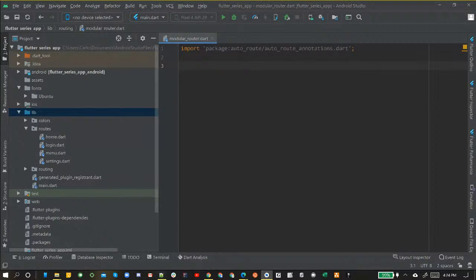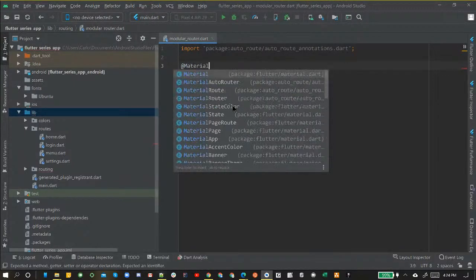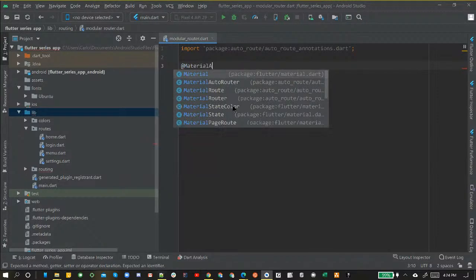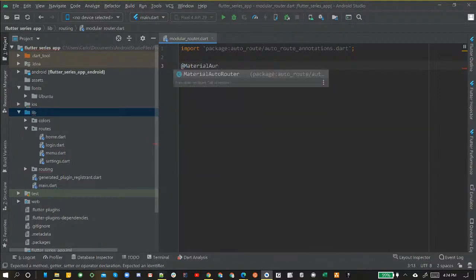The first thing we're going to do, we're going to start with the @ symbol and annotate: MaterialAutoRouter. All right, and then we're going to open and close parentheses.